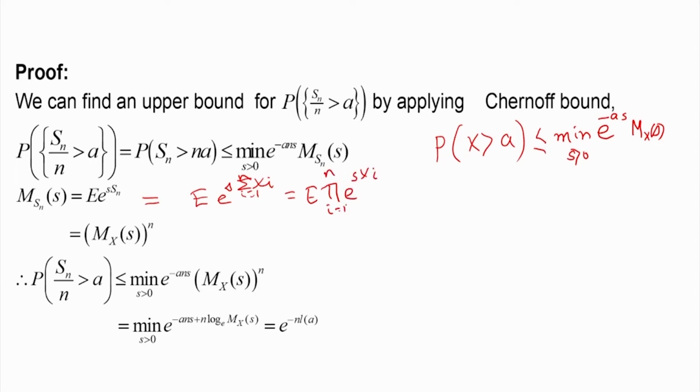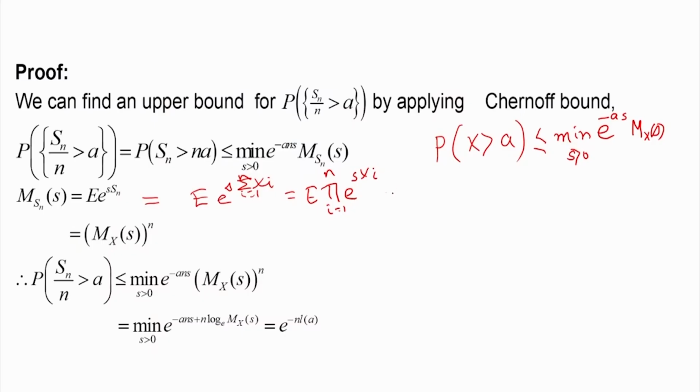And now we know that the xi's are independent random variables, therefore the exponentials of these independent random variables will also be independent. Because of that, I can take the E inside, so this will be the product over i equal to 1 to n of E of e to the power s xi.